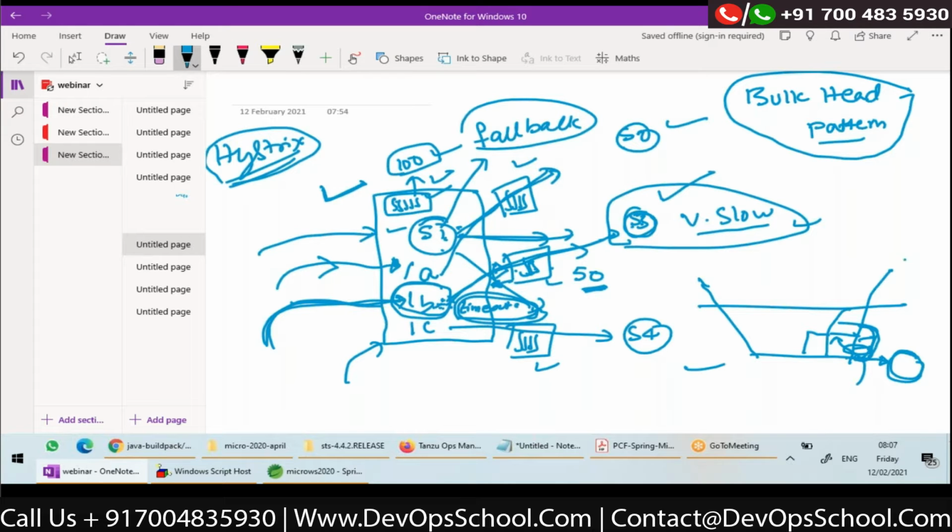So in the design of ships, they create multiple compartments at the bottom, and because of those compartments, it appears like the ship has a bulkhead. So that's where the name came from. Here also we have compartments of pools.